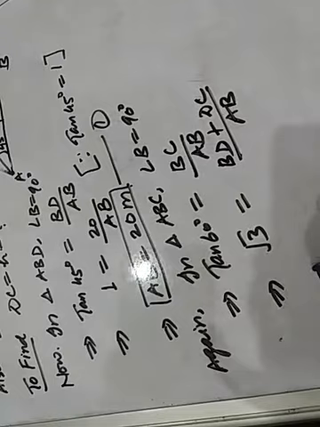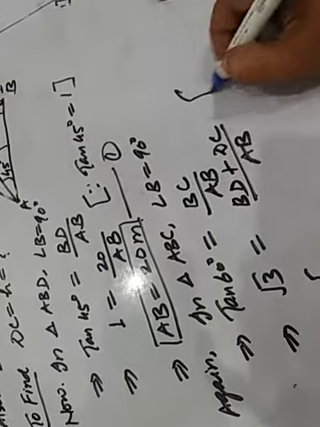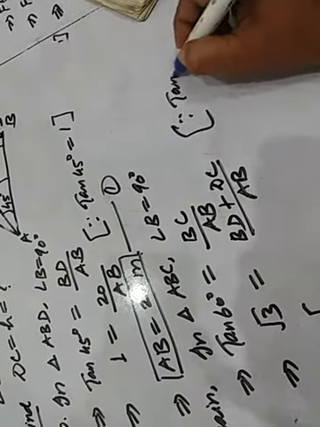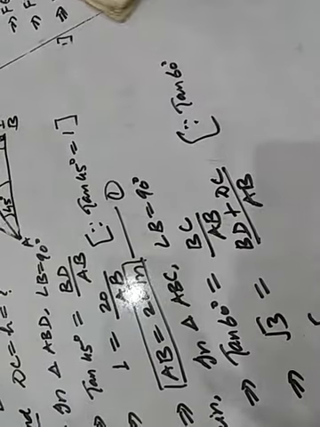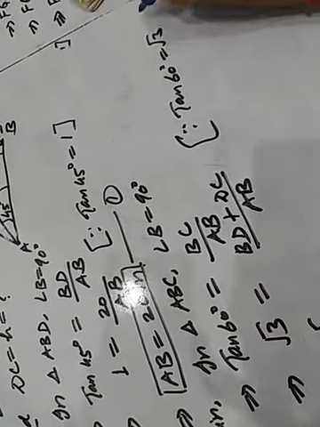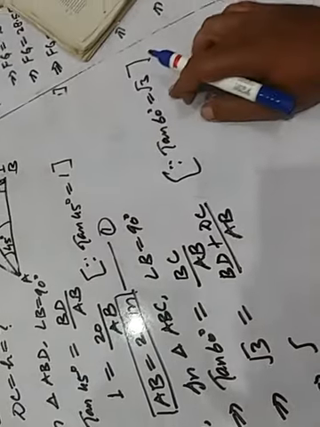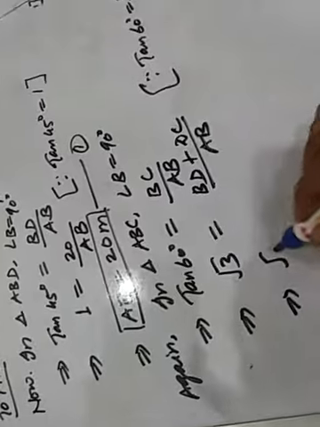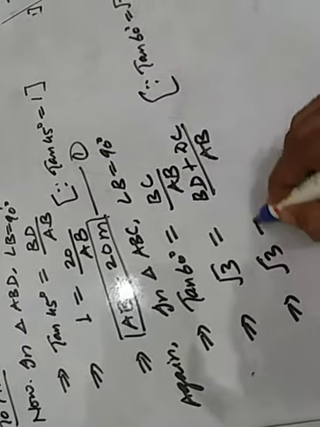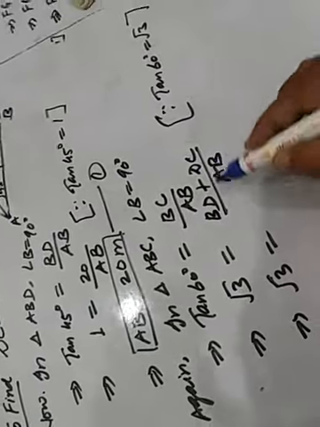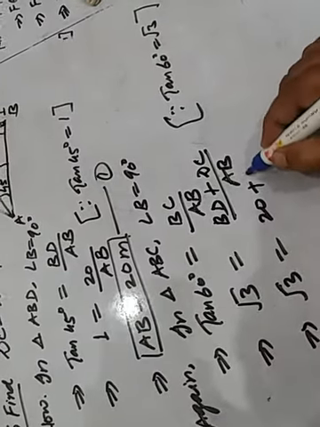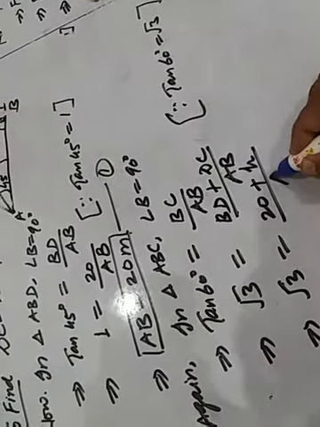Since tan 60 degree equal to under root 3, are you sure of this, children? Now under root 3 equal to BD, which is given to be 20 meter, plus DC which is H, upon AB.